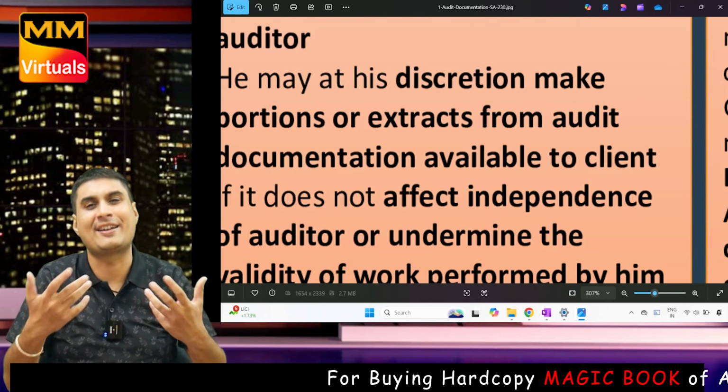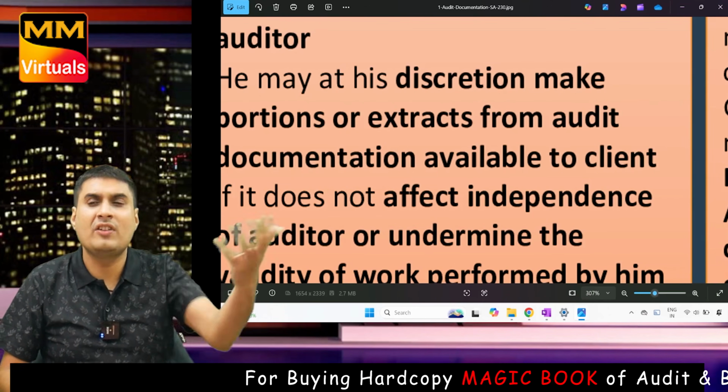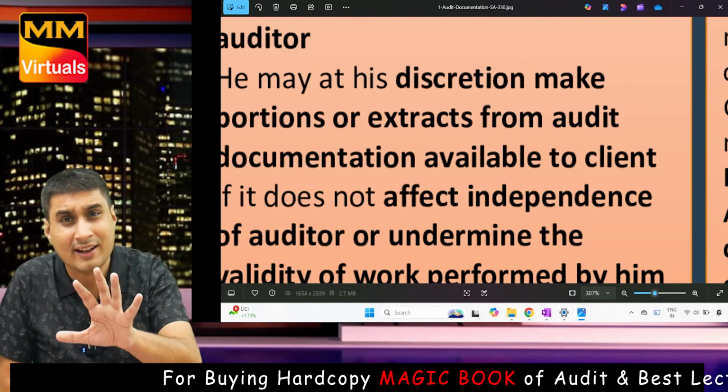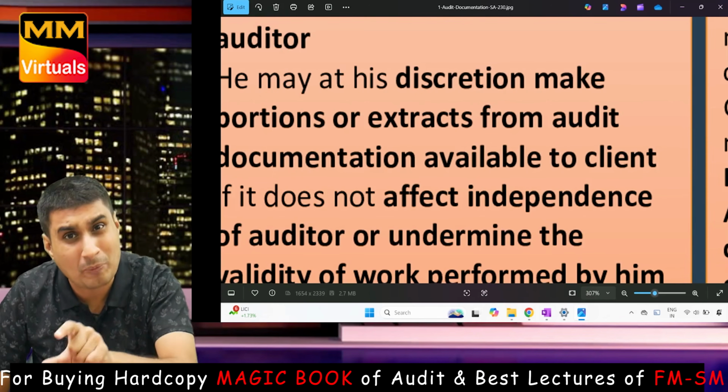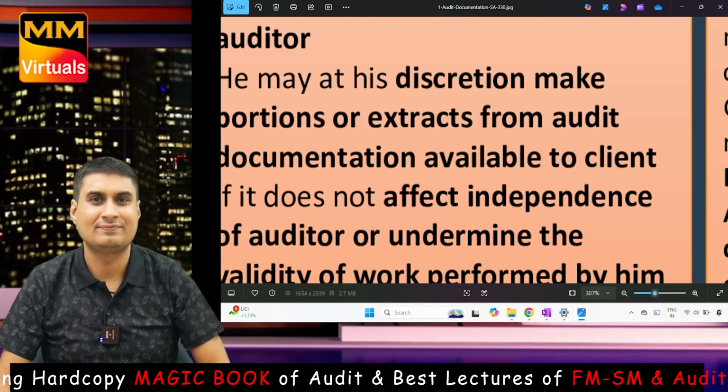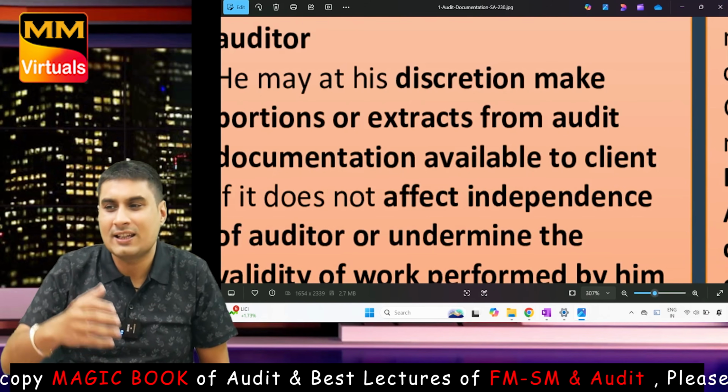See what's the tone of asking. Is he asking, or are the fees we have paid directly shared? Then don't share. Directly tell him, as per SQC1, documentation is the property of the auditor. I will not share. But if he is requesting, okay, sir, please share.